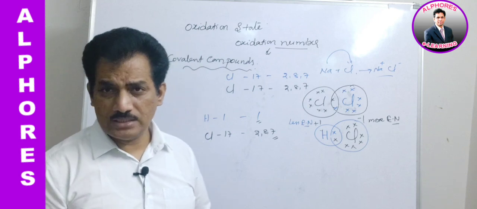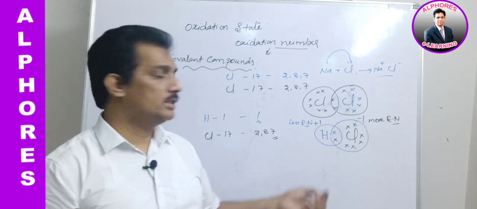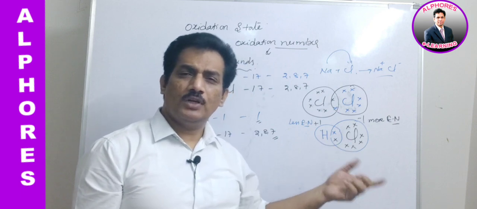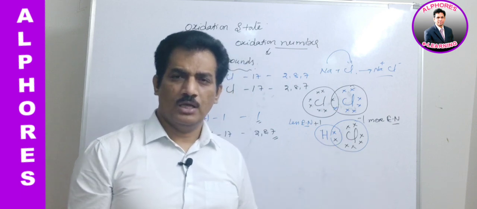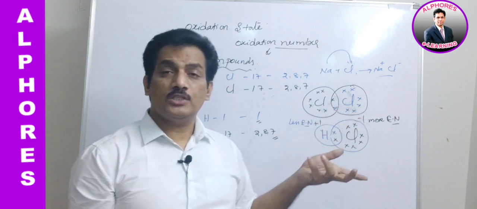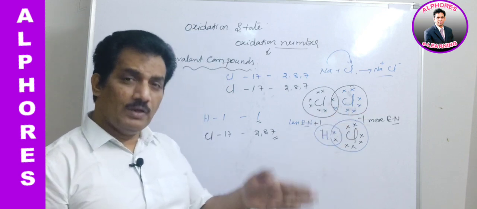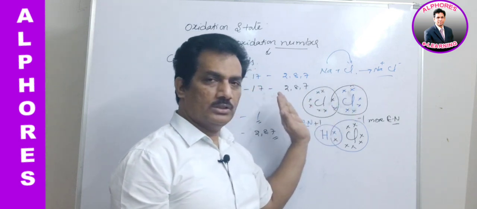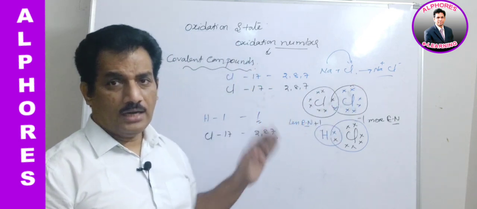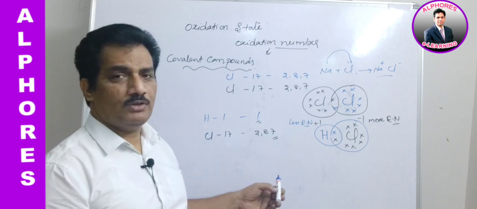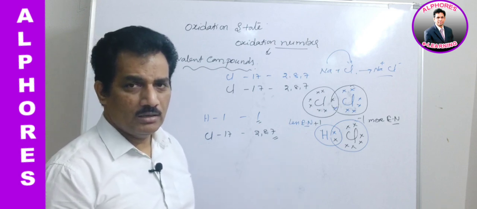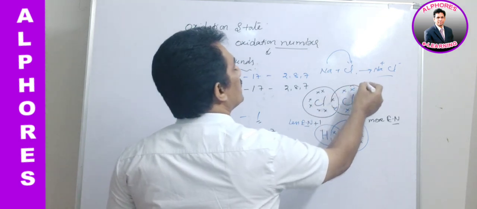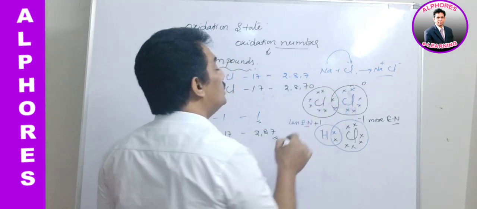Is it possible to imagine? No, because if there is an electronegativity difference, then we can imagine the shifting of electron towards the more electronegative atom. But here we can't find which is more electronegative because both are equally electronegative. So we can't shift the electrons imaginarily. And if there is no shifting, is any charge possible? Imaginary charge possible? No. That's why in this case, the oxidation state will be 0.